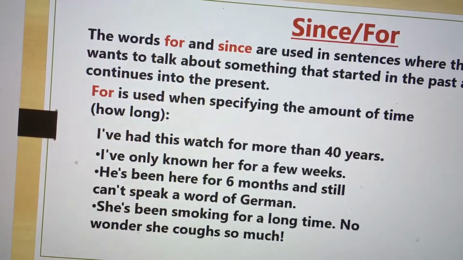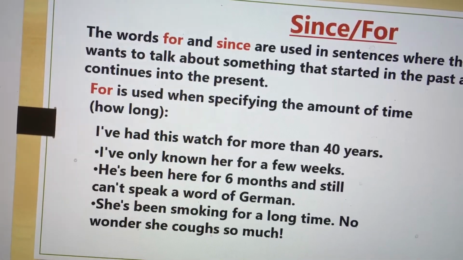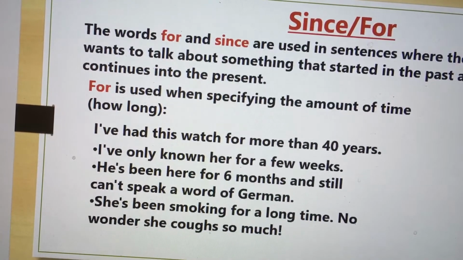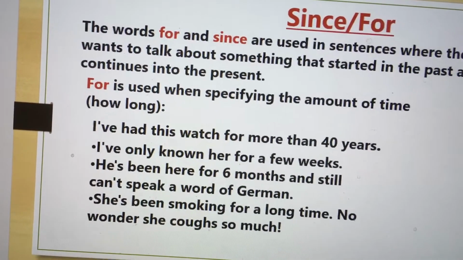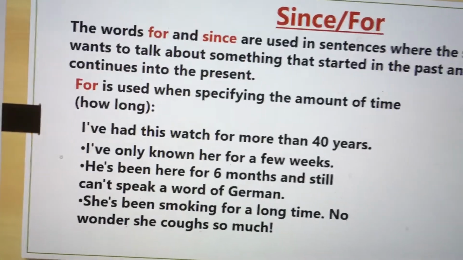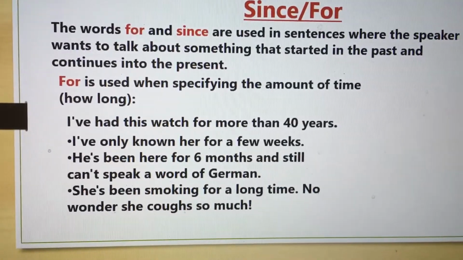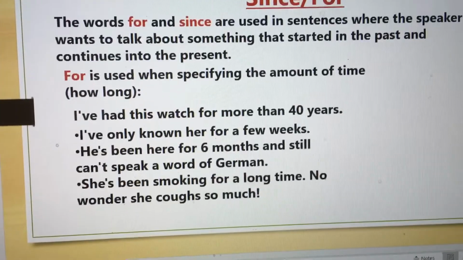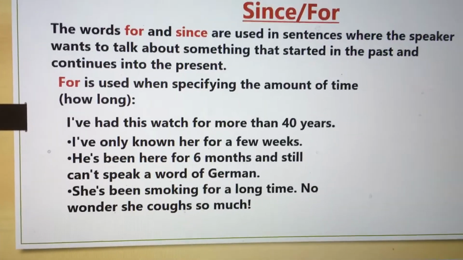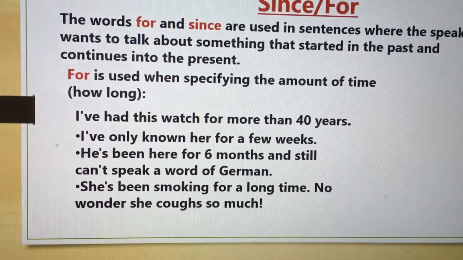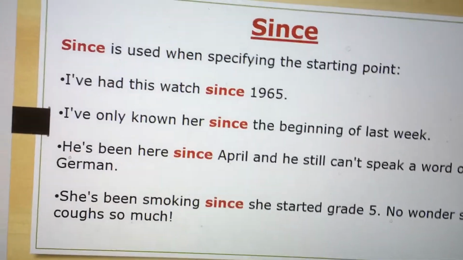She has been smoking for a long time. No wonder she coughs too much. So she has been smoking for a long time. That word long time also is showing you the duration. It is not showing you point of time. Is it showing you point of time? No. So for is used when we specify the amount of time or the period of time or the duration of time. Let's see since.